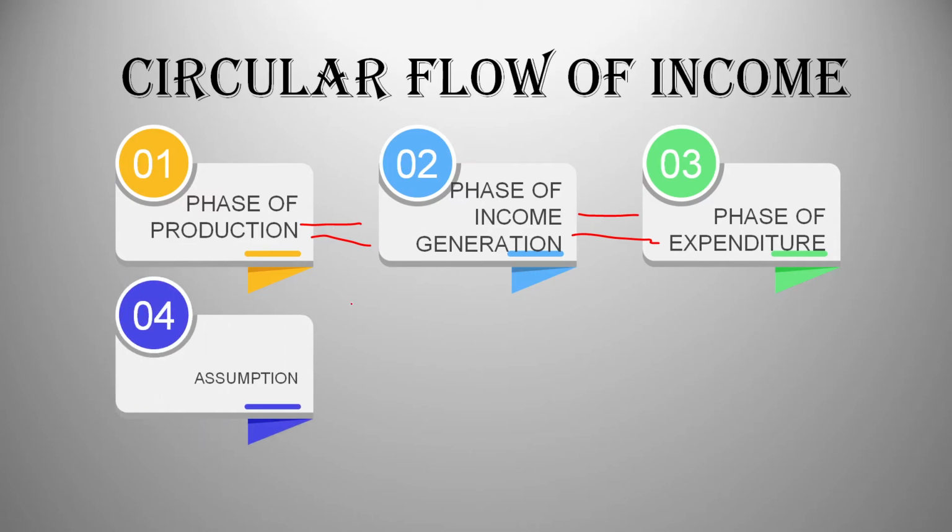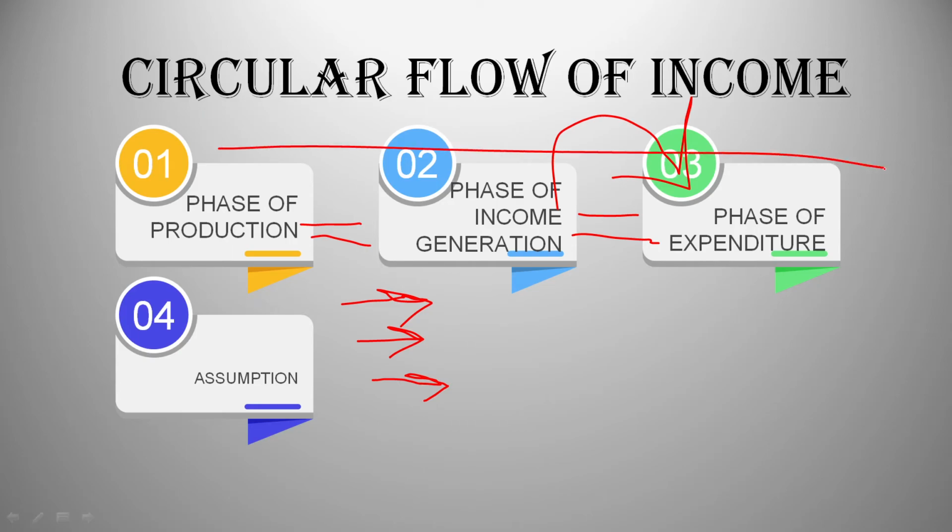First, there are only two sectors, household and producer. That's why we're not taking into account any tax or things like that. Next, we consider there are no savings, so the households spend all the factor payments that they get. Next, it's a closed economy, there are no exports and imports. And next, there's no government to interfere in this economy. So these four are the assumptions of circular flow of income.